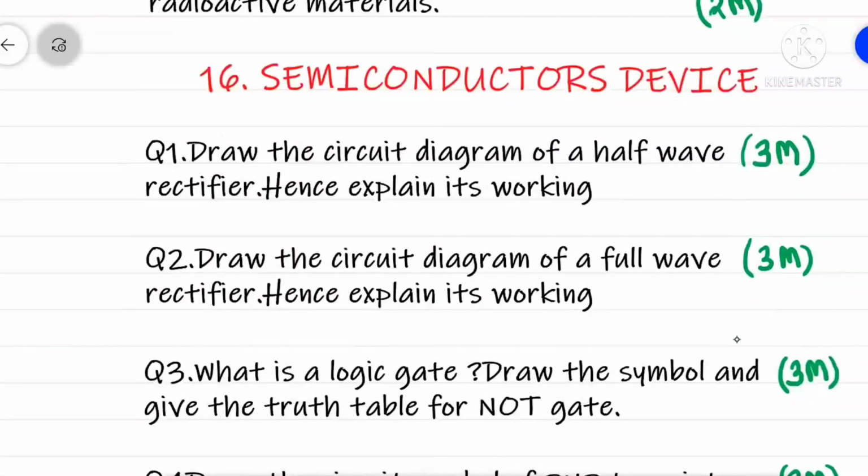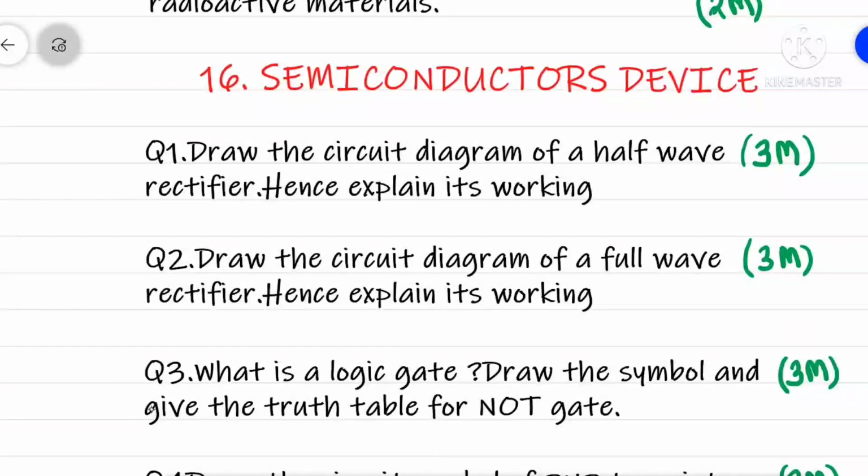And the last topic, lesson number 16, semiconductor devices. In that, question 1, draw the circuit diagram of a half-wave rectifier, hence explain its working. 3 marks. Question 2, draw the circuit diagram of a full-wave rectifier, hence explain its working.